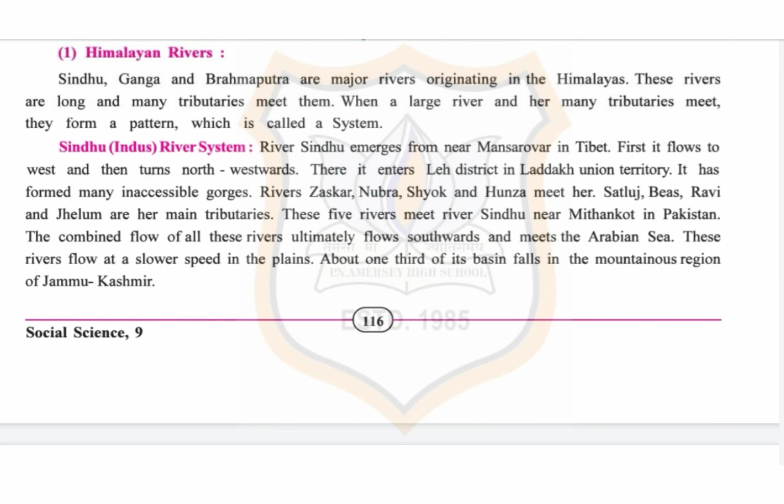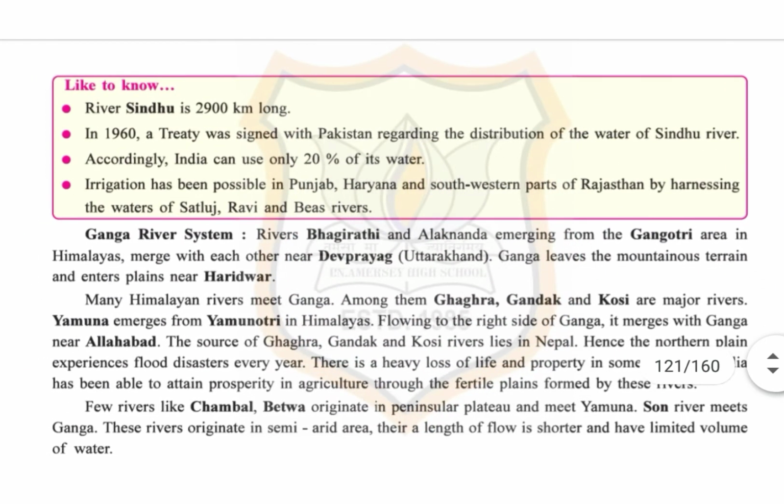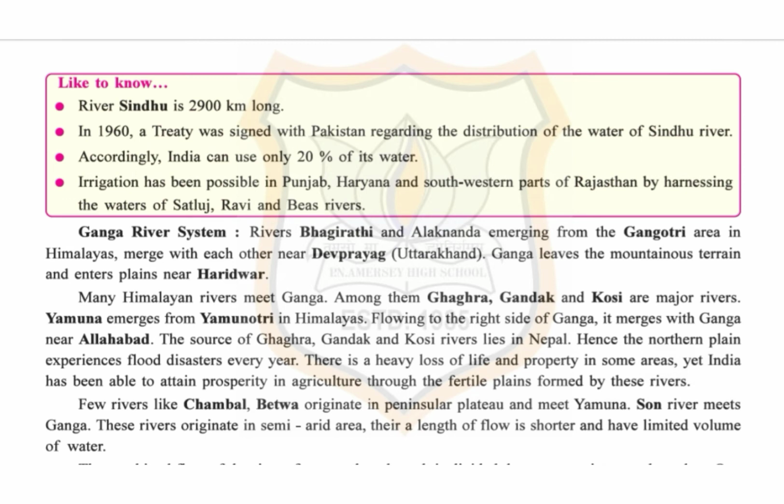These rivers flow at a slower speed in the plains. About 1/3 of its basin falls in the mountainous region of Jammu and Kashmir. Now students, for your knowledge, River Sindhu is 2900 km long. In 1960, a treaty was signed with Pakistan regarding the distribution of the water of Sindhu River. Accordingly, India can use only 20% of its water.